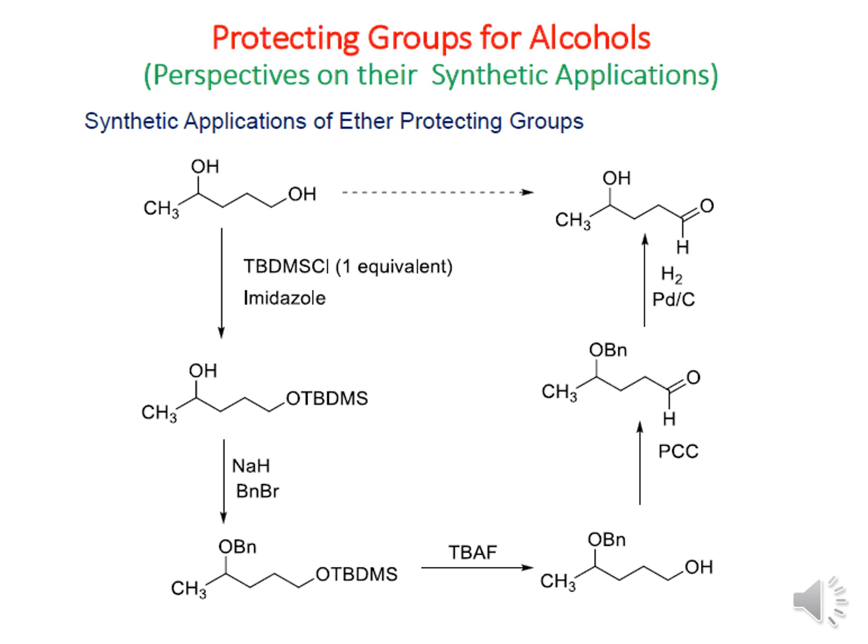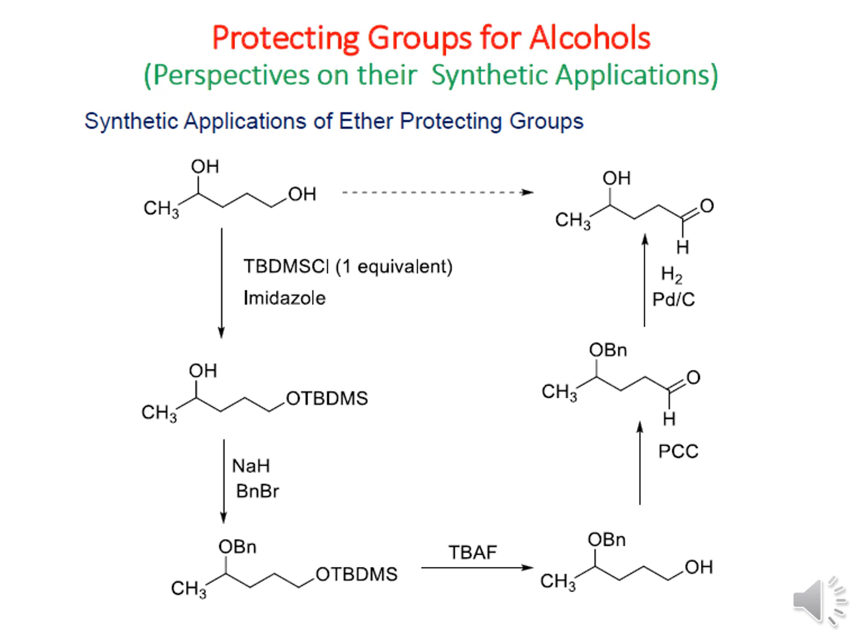Now if we give sodium hydride in presence of benzyl bromide, another alcohol protecting group, then this secondary alcohol is converted into the O-benzyl protectant. So now the secondary alcohol and primary alcohol are both protected by ether protecting groups, but they are different ether protecting groups. Now we have to use the demasking or deprotecting reagent selectively. So first we use TBAF, tetrabutylammonium fluoride, which can convert the primary silyl ether into primary alcohol.